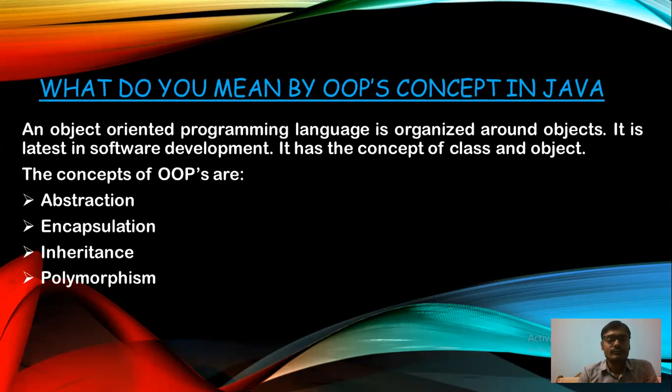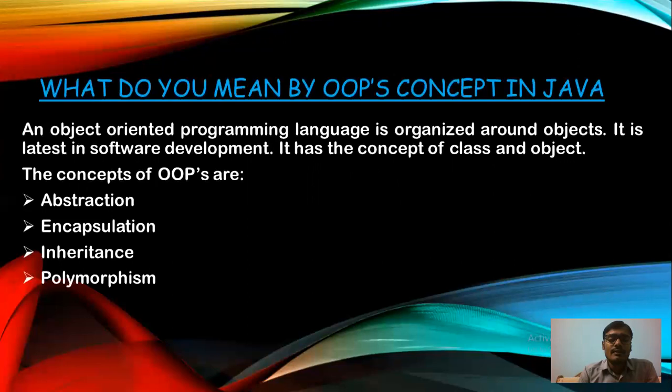Okay. Abstraction means what? Abstraction means hiding all the internal details, hiding all the internal features, but giving the facility to work upon it. Encapsulation means the binding up of data and methods into a single unit is known as encapsulation.